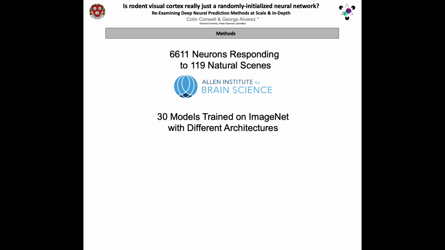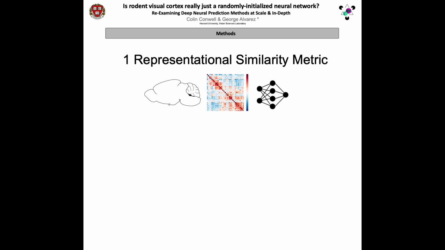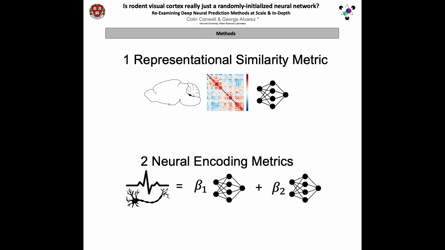One calcium imaging dataset from the Allen Brain Observatory, cataloging the responses of over 6,611 neurons to 119 natural scenes. 30 models with different architectures, all trained on object recognition, from the PyTorch Model Zoo. 24 models with the same architecture trained on different tasks from the Taskonomy project. 1 representational similarity metric, and 2 neural encoding metrics.